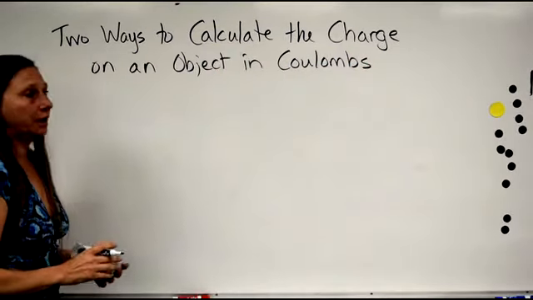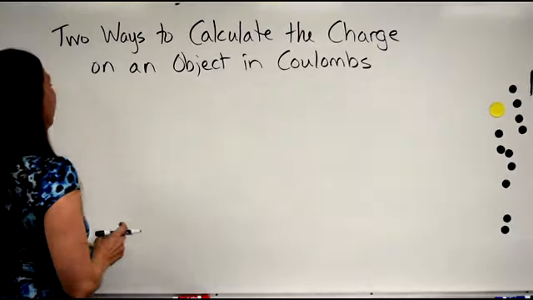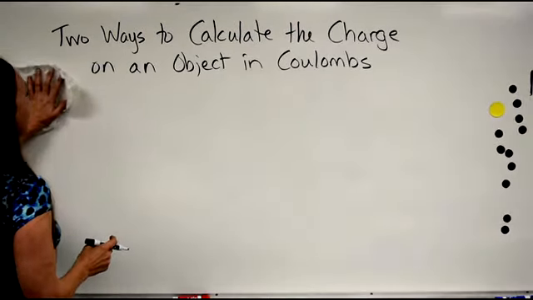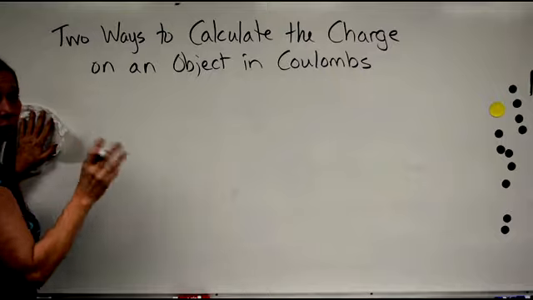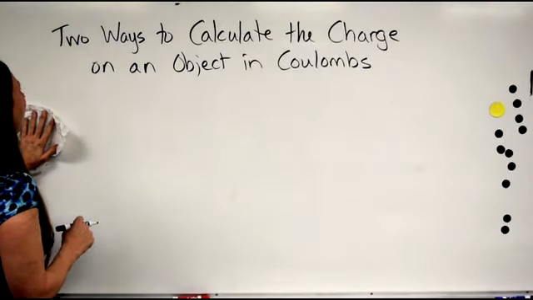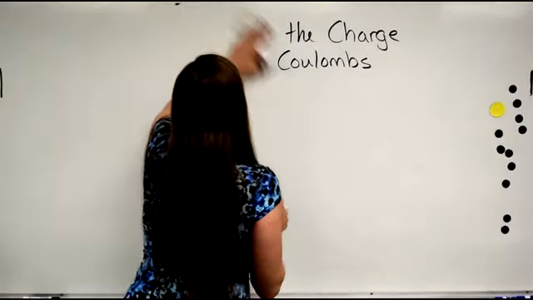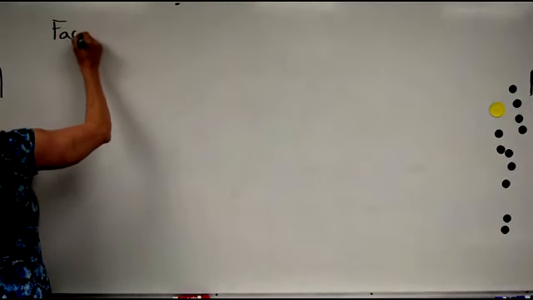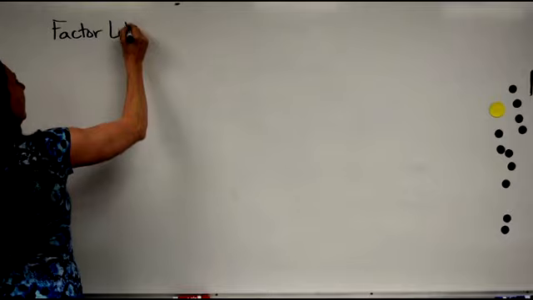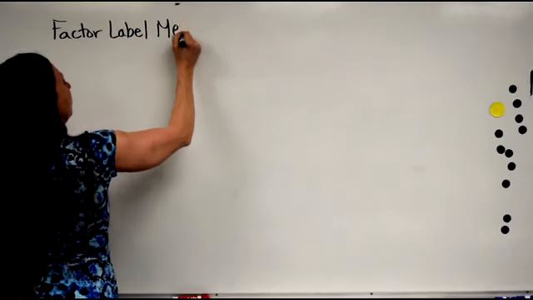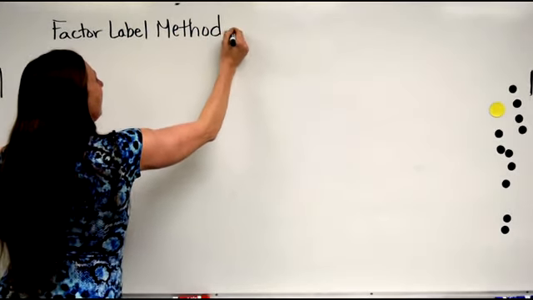All right, two ways to calculate the charge on an object in coulombs. You can copy that down, because I'm going to erase that right away. We're going to have the factor label method, which you've seen before.